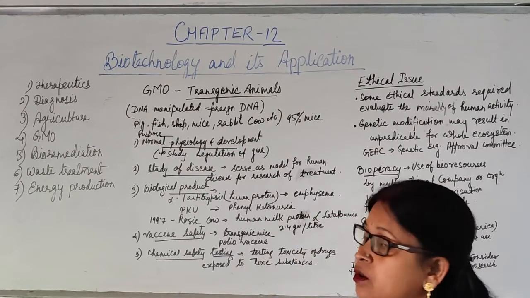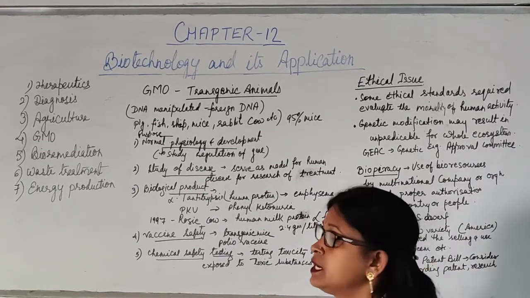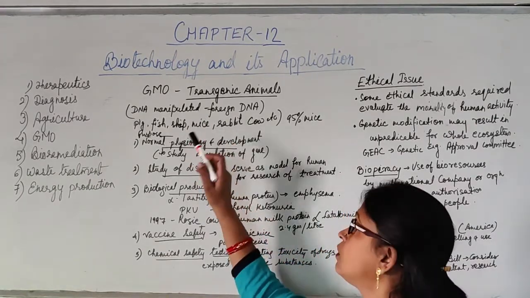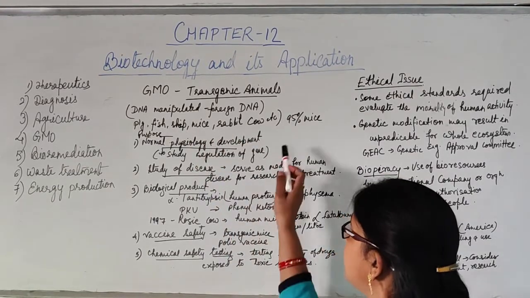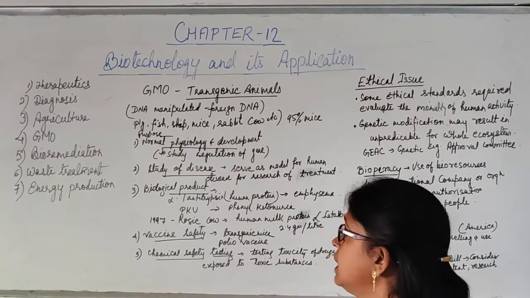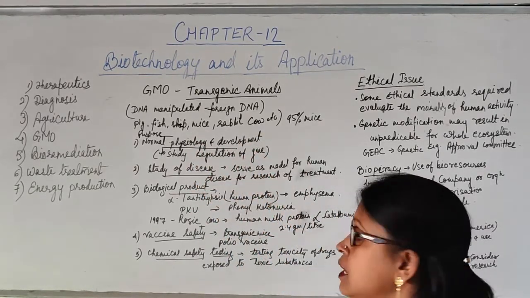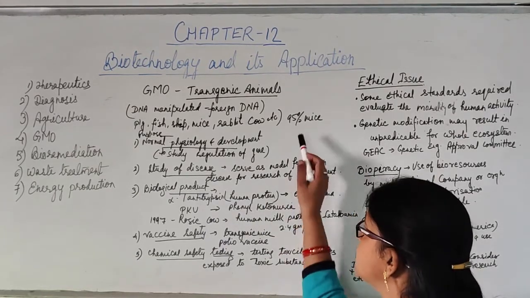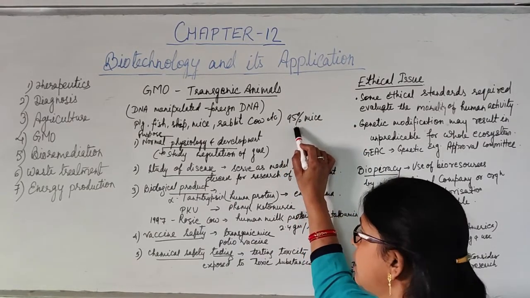The genetically modified organism or transgenic animals can be defined as those organisms whose DNA has been manipulated, or in whose cells foreign DNA has been introduced. Nowadays, various types of organisms have been produced by this technology, like pig, fish, sheep, mice, rabbit, cow, etc. About 95% of transgenic animals are mice.